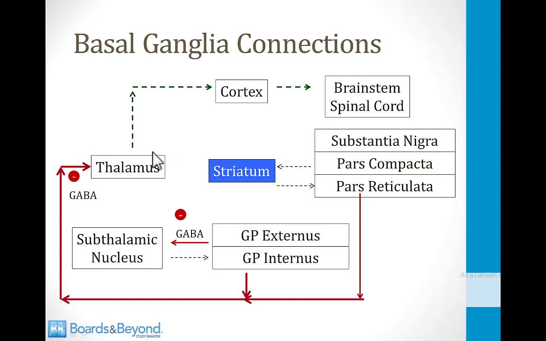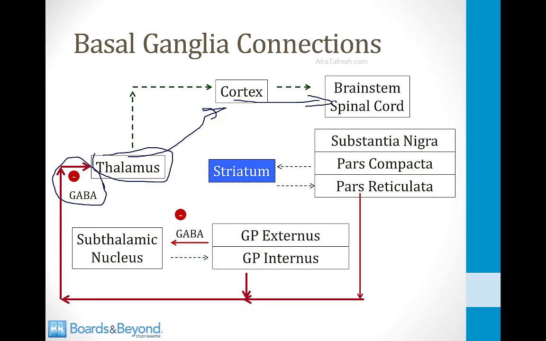The reason this doesn't happen constantly in your body is that the thalamus is held back. It is inhibited by 2 key structures, the globus pallidus internus and the pars reticulata. So when you are at rest, both the globus pallidus internus and the pars reticulata are pouring GABA onto the thalamus, and this is inhibiting the thalamus. It's called tonic inhibition of the thalamus. Because that is occurring, the thalamus can't do what it wants to do. It cannot activate the cortex, and therefore the cortex is not being stimulated to activate the brainstem and spinal cord. And that's why you get no motion at rest, because the thalamus is held back by the elements of the basal ganglia.